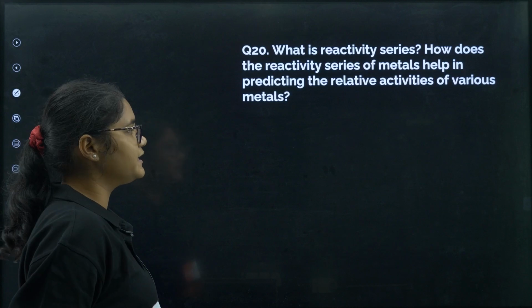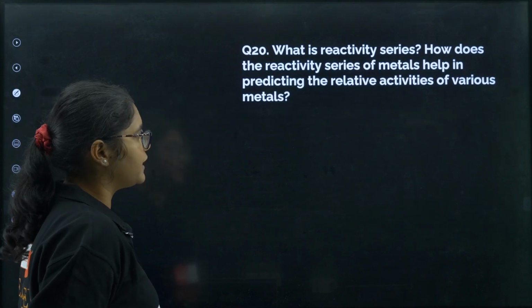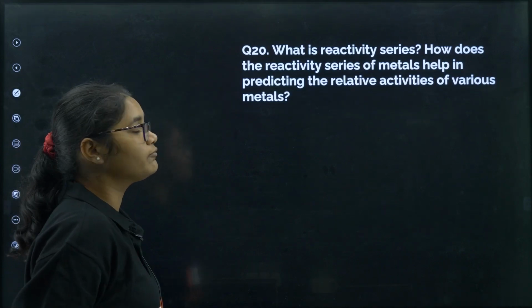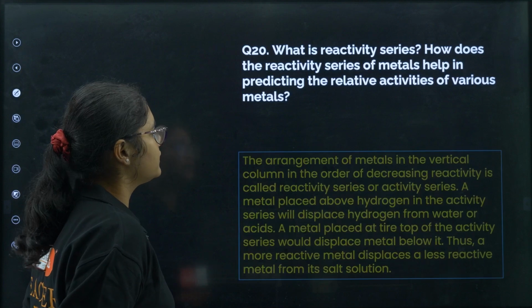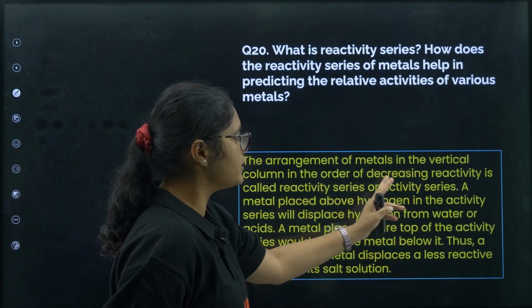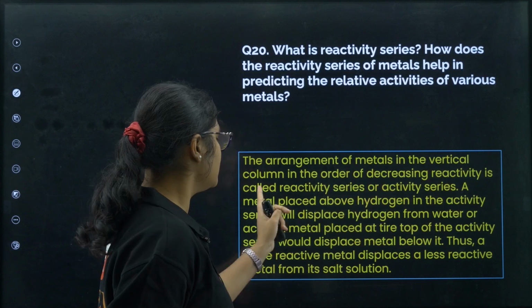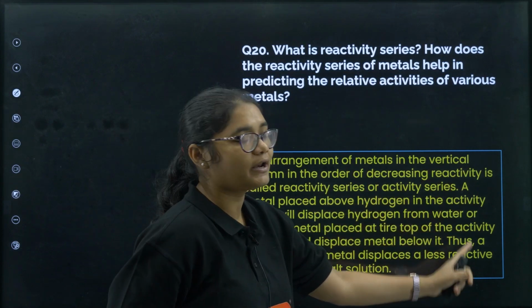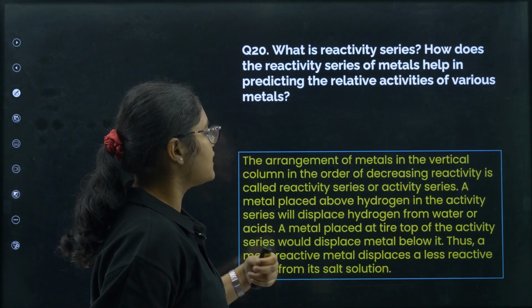Next, question number 20, what is reactivity series? How does the reactivity series of metals help in predicting the relative activities of various metals? Okay, so here you can note the arrangement of metals in the vertical column in the order of their decreasing reactivity is called reactivity series or activity series.